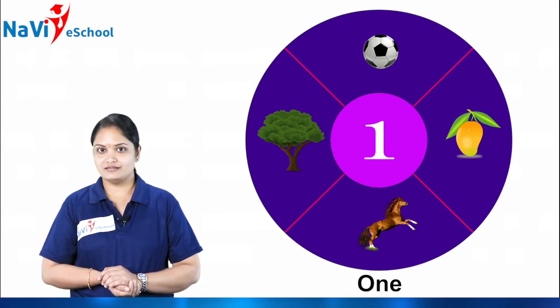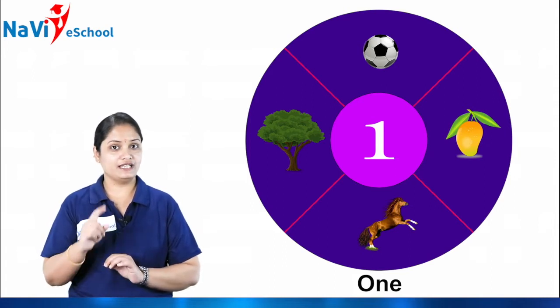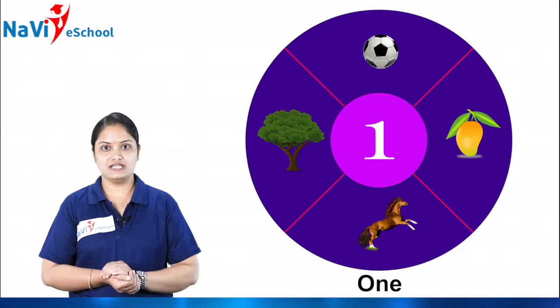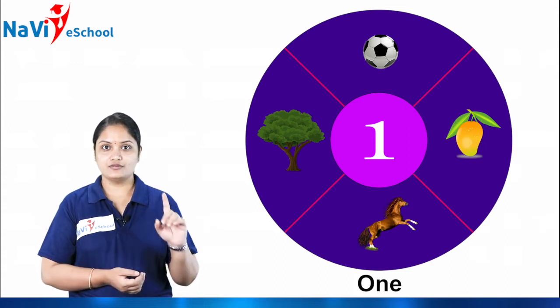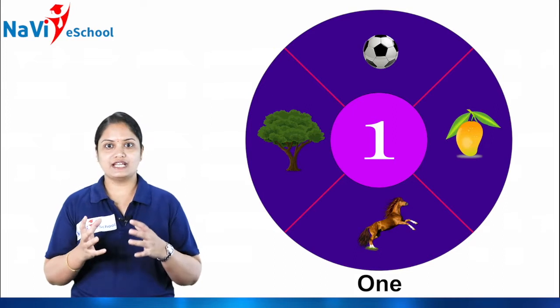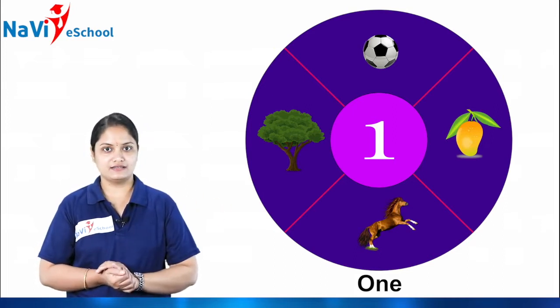Got it, children? Look at the picture. As I have told you, there is only one horse, one tree, one ball and one mango, isn't it? So we can represent that as the number 1, like this.